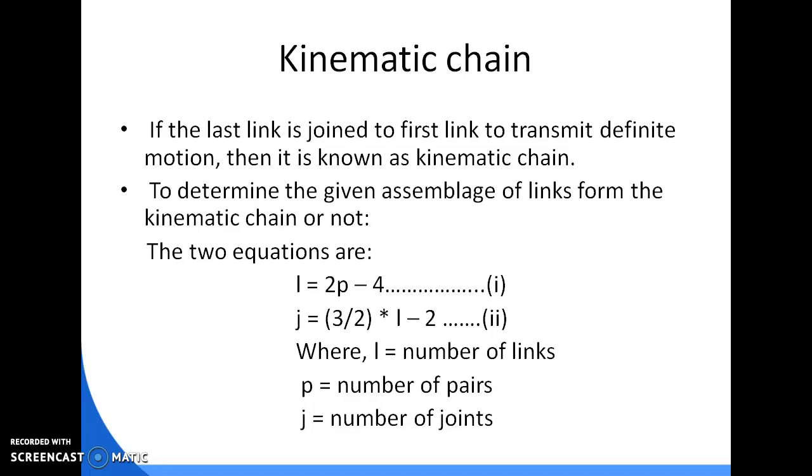The second equation: J = (3/2)L - 2, where J is the number of joints and L is the number of links. If these equations are satisfied by any mechanism, then those links form a kinematic chain. If these equations are not satisfied, then we consider it simply a structure or frame. They are not considered to be a kinematic chain.